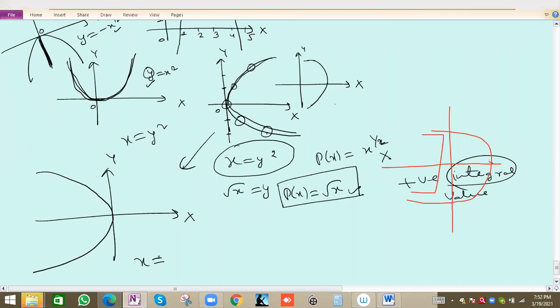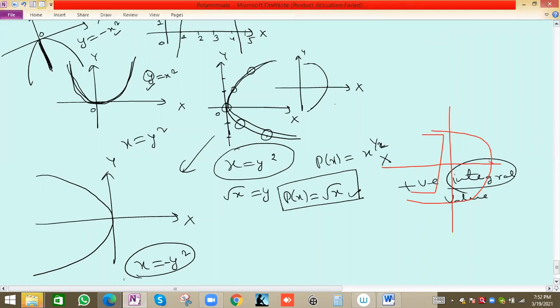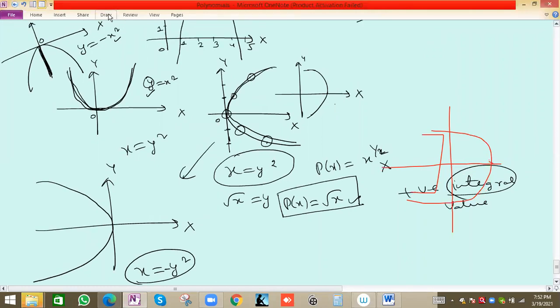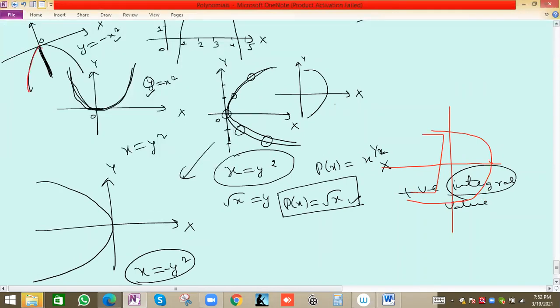So this will be x equal to y square in minus sign. Same as this one, y is minus x square. Y was here minus x square because y will always be positive. Why this minus x? Because say the y value graph is in here.